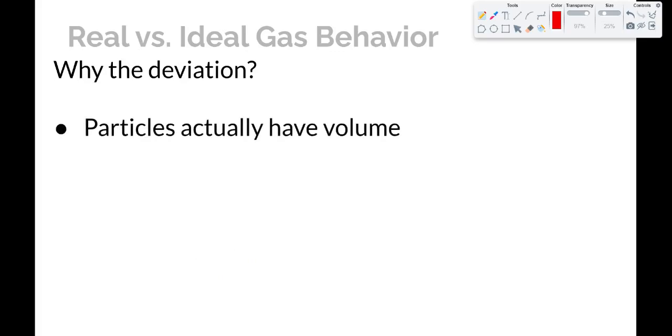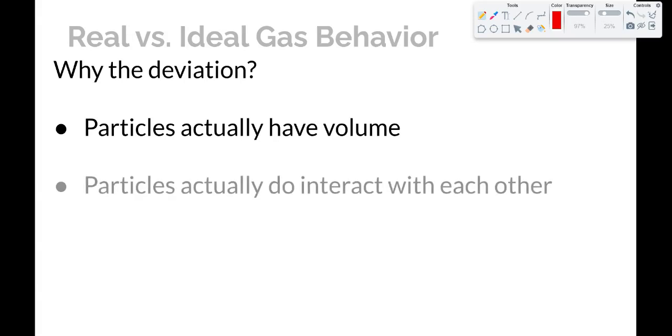Why does this deviation occur? Well, for one thing, the kinetic molecular theory that the ideal gas law is based on assumes that particles don't have any volume, that they're point masses and they don't actually take up any space. And that's not true. Particles actually do have volume, and when the actual volume of the gas gets compressed down to a small enough space, you can no longer ignore the fact that these particles themselves actually have some volume. And the other assumption that KMT makes is that the particles don't interact with each other, that the collisions are perfectly elastic and that the particles always move in a straight line. And in fact, we know that particles do actually have attractions for each other through intermolecular forces.